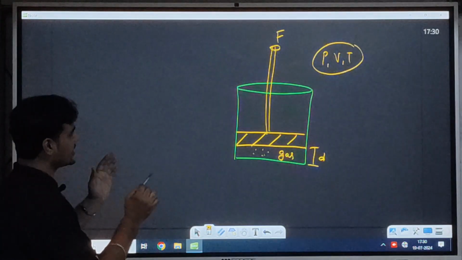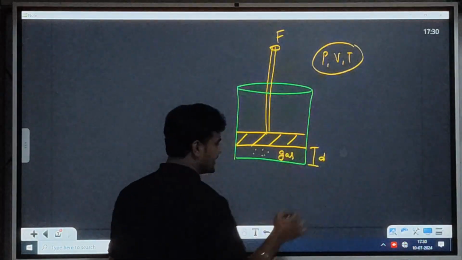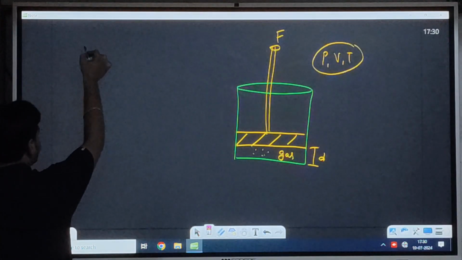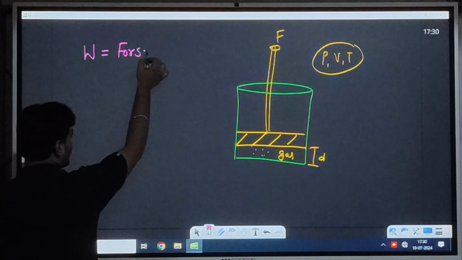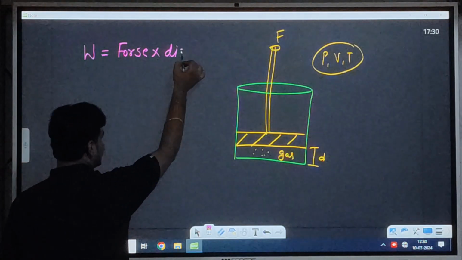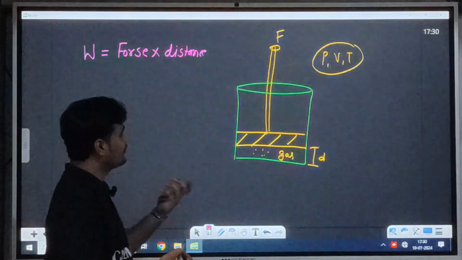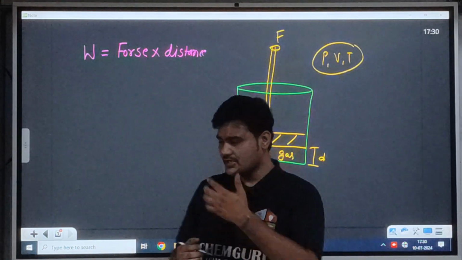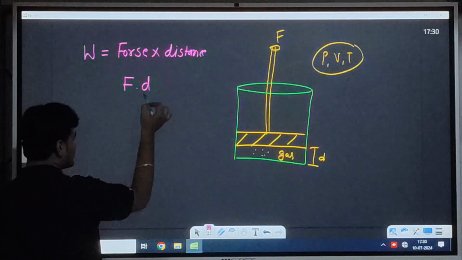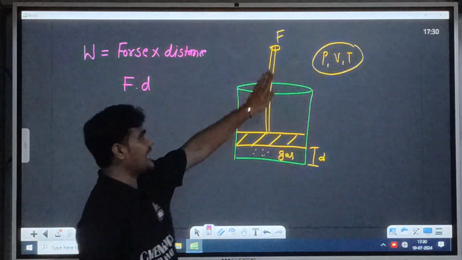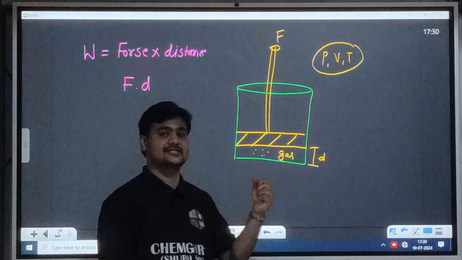Now let me discuss how work is defined with the help of this practical phenomenon. So what is work? As we know, work is force into displacement or distance. It is a physics formula. Work is force into distance, so I can write it as F into D, where F is the force that I apply in the upward or downward direction, and D is the distance.